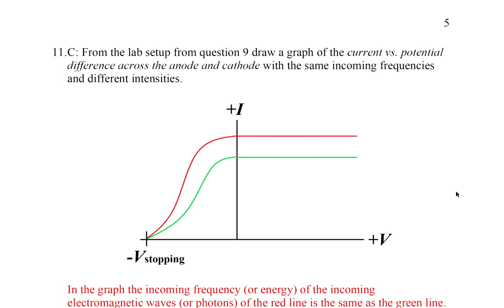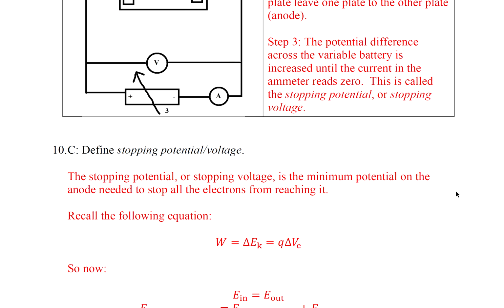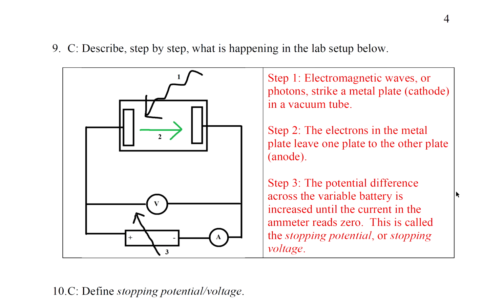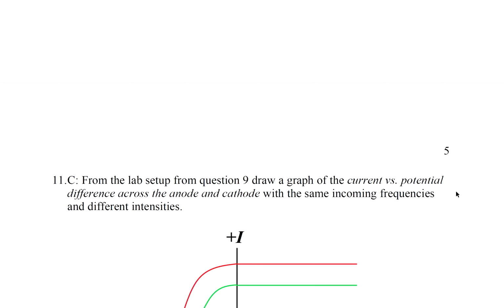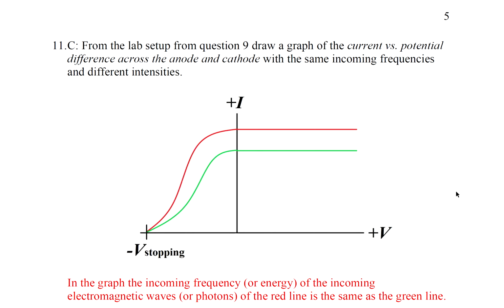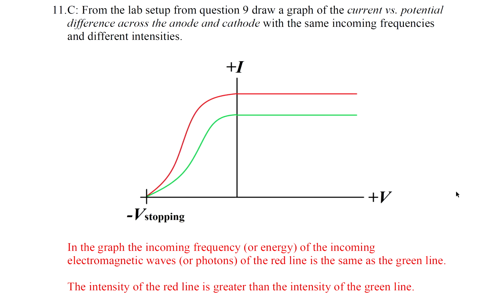Question 11. From the lab setup from question 9, you all need to memorize this lab setup. You're going to see it a lot. From the lab setup from question 9, draw a graph of the current versus potential difference across the anode and cathode with the same incoming frequencies and different intensities. So it says same incoming frequencies.